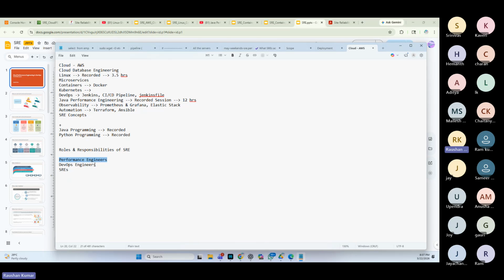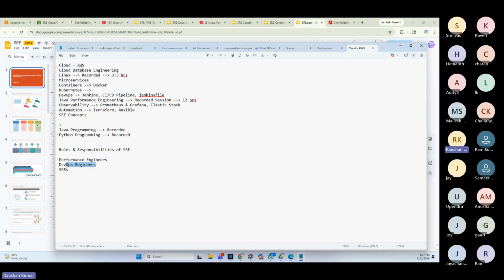So that's where performance engineers come into place, right? We simulate the load, we tune the application, optimize the solution, optimize the infra. We look for the infra requirements, what is required for the prod scale. We do all those things as performance engineers. That's the role and responsibility of the performance engineers.